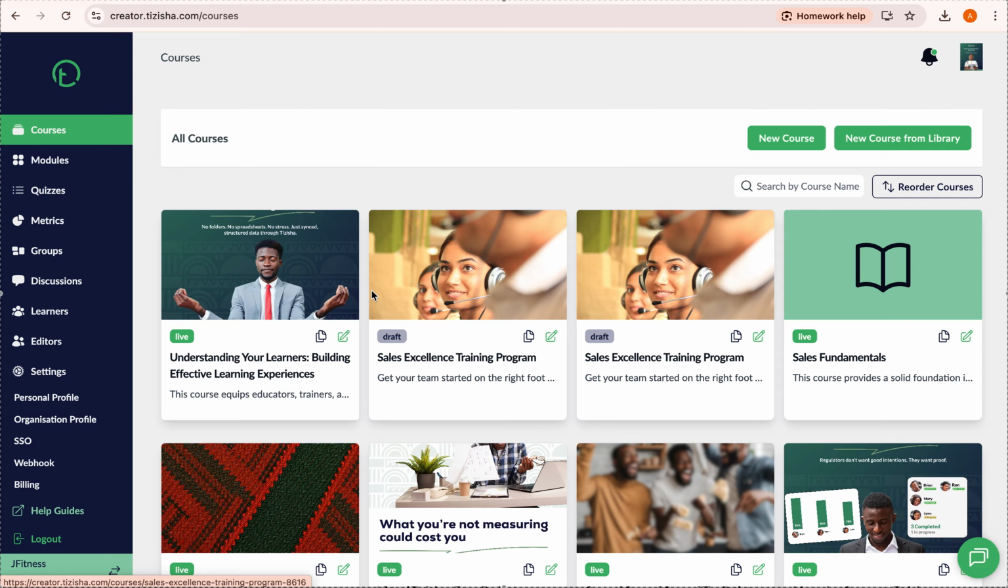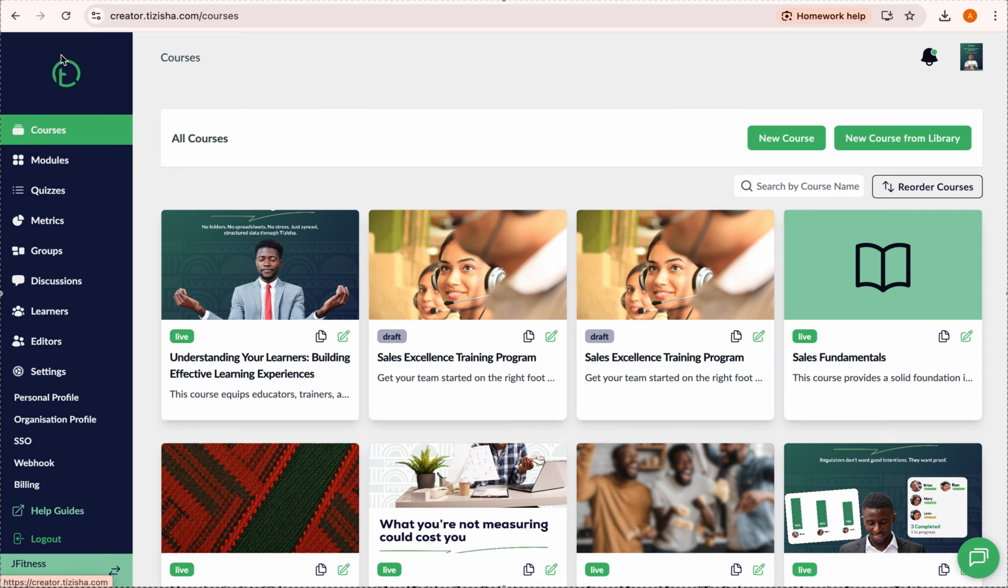On the course cards, again quite similar to what we had seen on the learner app, you get to see the thumbnail, the course name, the course description, and the status is here. Live and draft. Basically, drafts are unpublished courses that learners don't have access to. If this is a draft, learners won't see it on the learner app, right? But if it's published to live like this one, it can be accessible to the learners on the app.